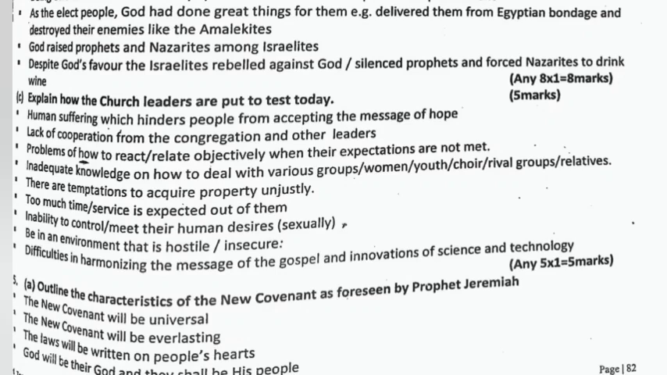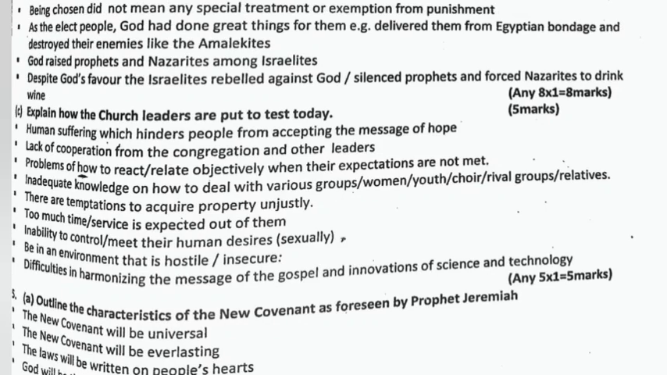Inadequate knowledge on how to deal with various groups. There are temptations to acquire property unjustly. Too much time is expected out of them. Inability to control their human desires, for example, sexuality. Be in an environment that is hostile. Difficulties in harmonizing the message of the gospel and innovations of science and technology.